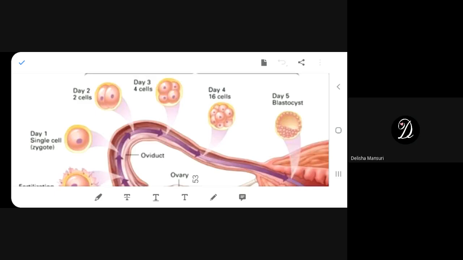Okay, beta. Now tell me, what is the importance of reproduction in organisms? What is the importance of reproduction in organism?